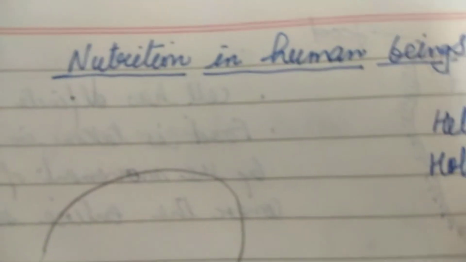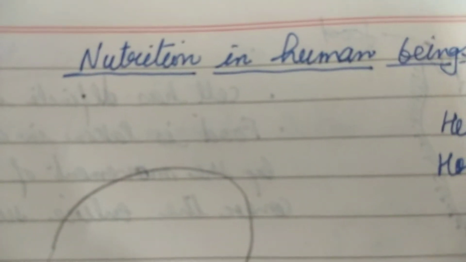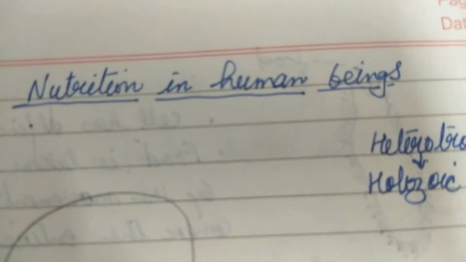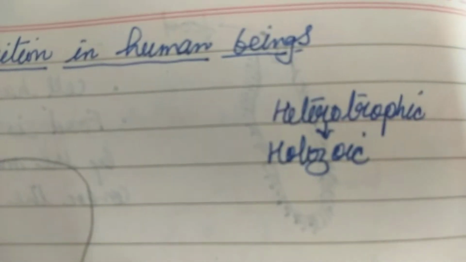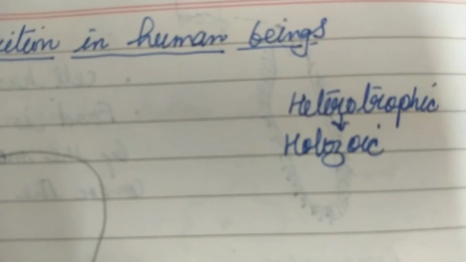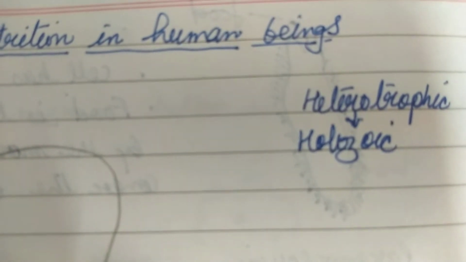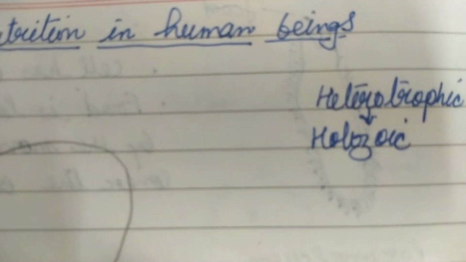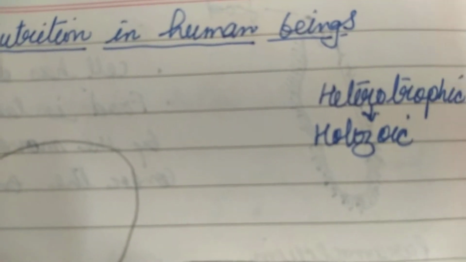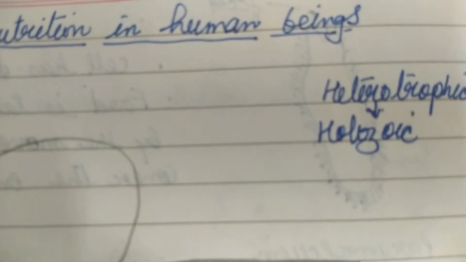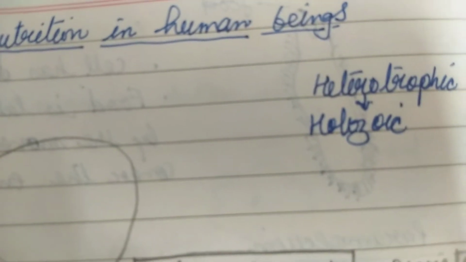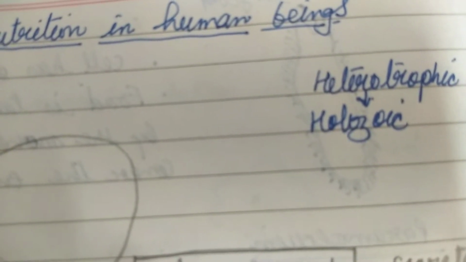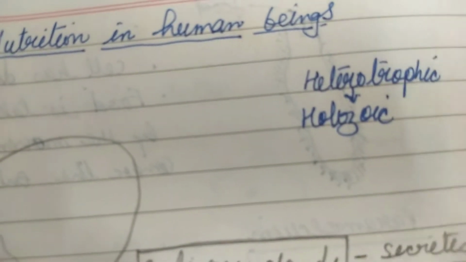Right? So as we know, nutrition in human beings is heterotrophic, means humans depend on others for food. And secondly, they take this material as a whole, and digest that food inside the body. So it's a holozoic mode of nutrition. So they are heterotrophic and holozoic.